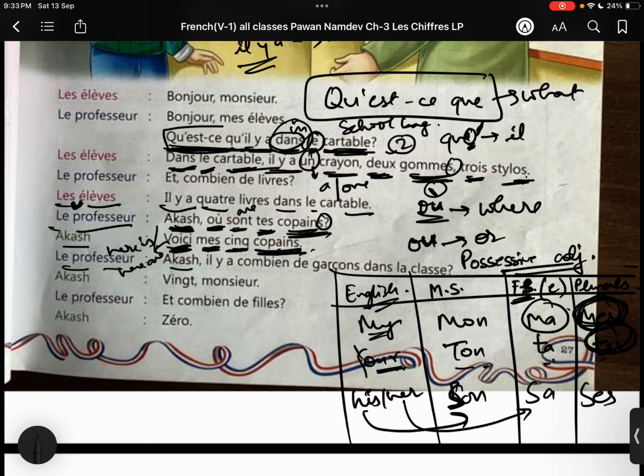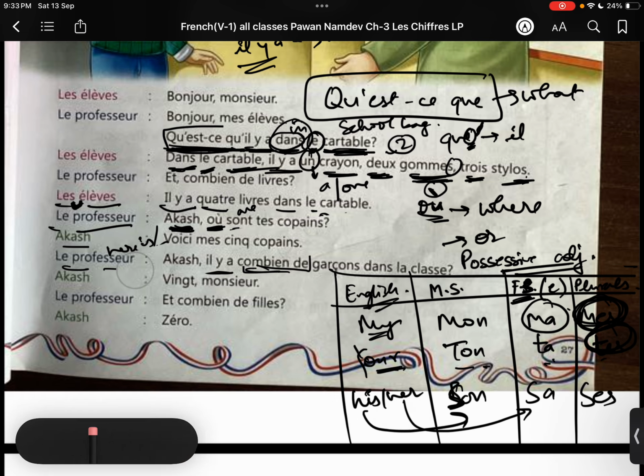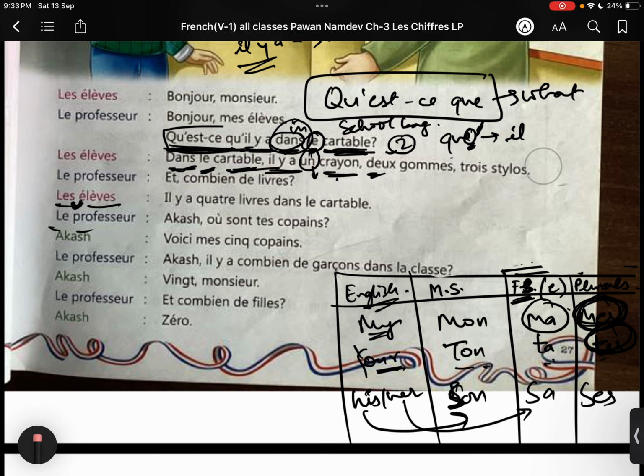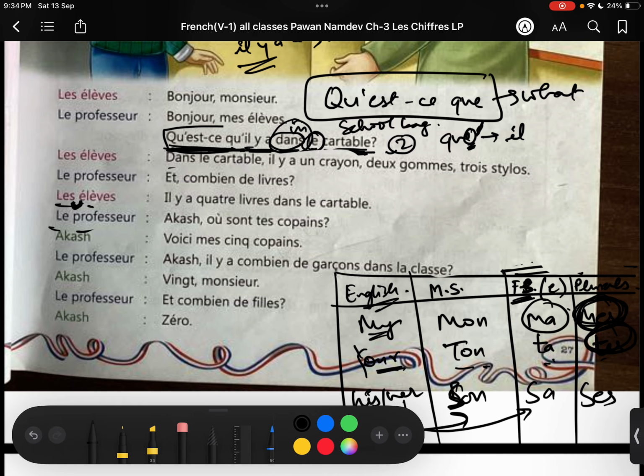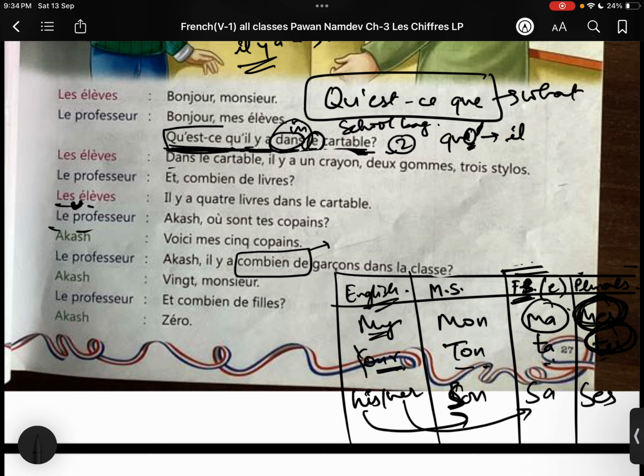The professor is saying, Akash, Ilya, there is, combien de. It's a phrase. Combien de means how many. How many. Can you see? The word many is used for plurals, so the next word is in the plural form.